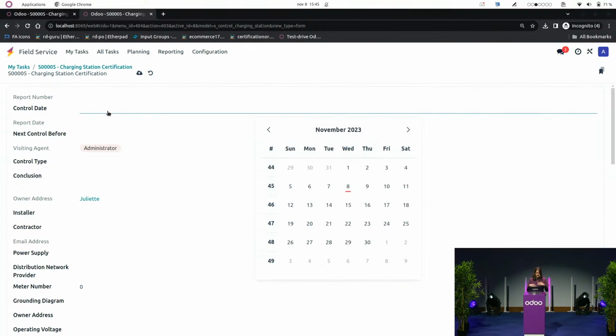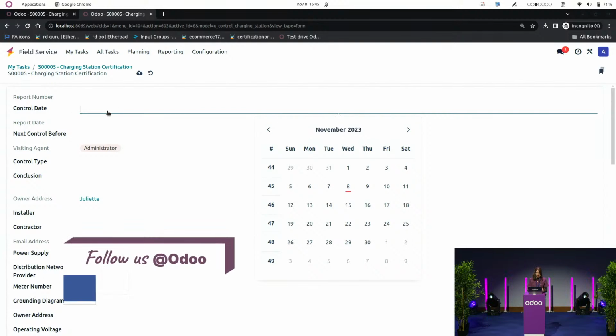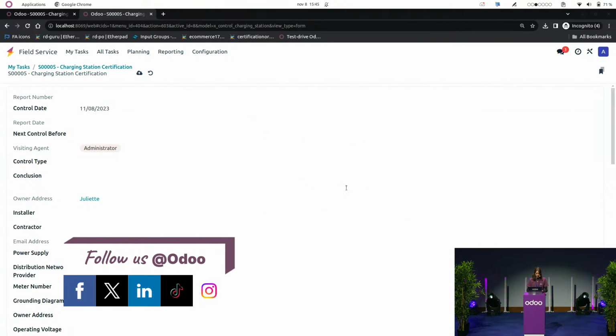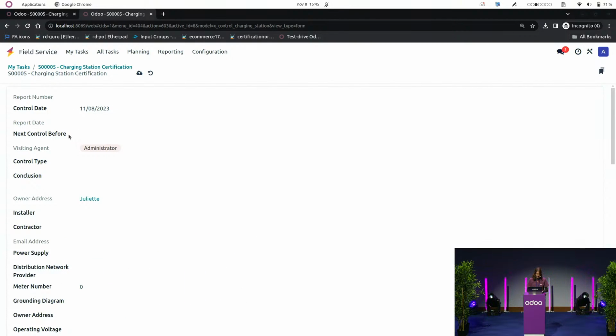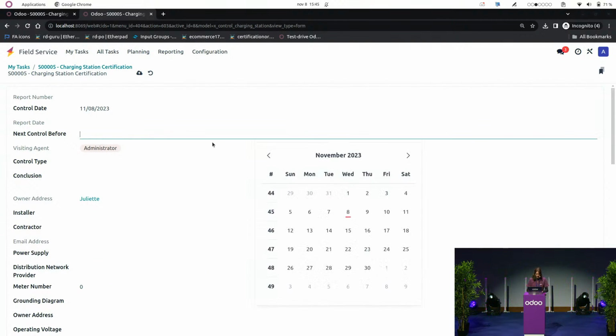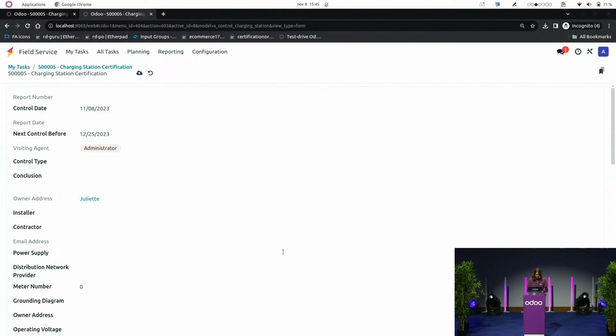So here, let's imagine I'm at my customer's place and I'm just filling in that worksheet. I'm going to do that real quick right now. So there are a bunch of fields that we decided to add. So for example, the control date, next control date. The visiting agent is myself by default. The type of control, the conclusion is that my customer can be certified.